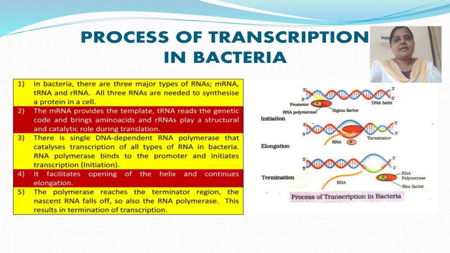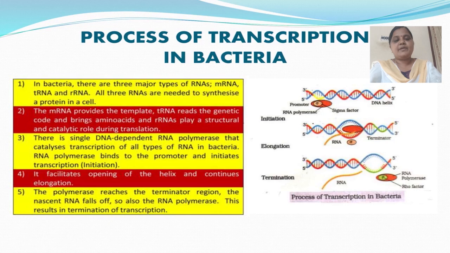mRNA provides the template. tRNA reads the genetic code and brings amino acids. And rRNA plays a structural and catalytic role during translation.